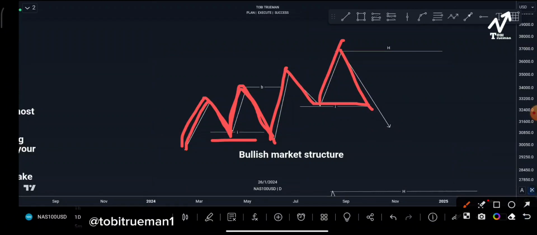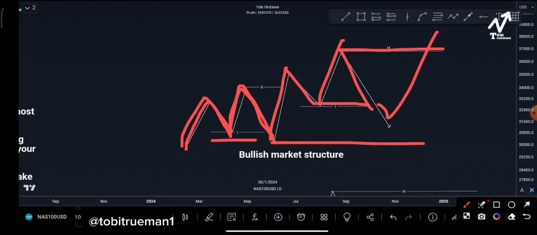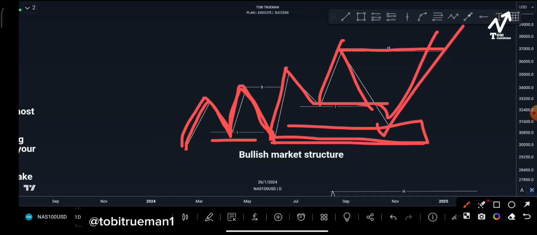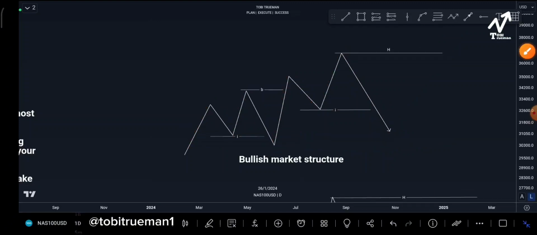When inducement is taken, this high is now confirmed, then this low is also confirmed normally. Then what we are looking for here is a buy entry, either after taking out inducement or when price taps at this order block, if there's an order block there. When we get to our entry modules, you will get to know that better. And this is an example of a bullish market.